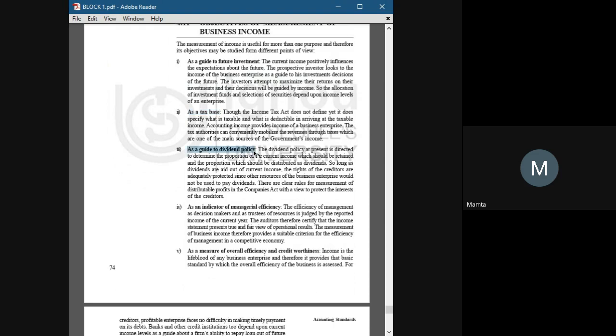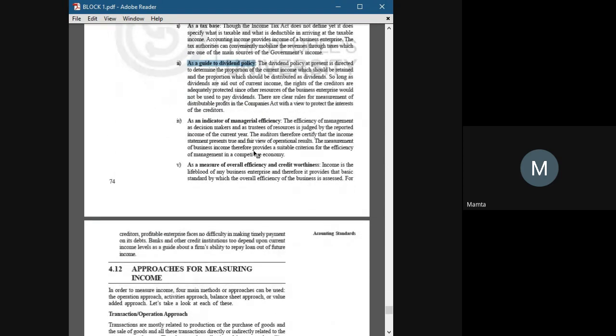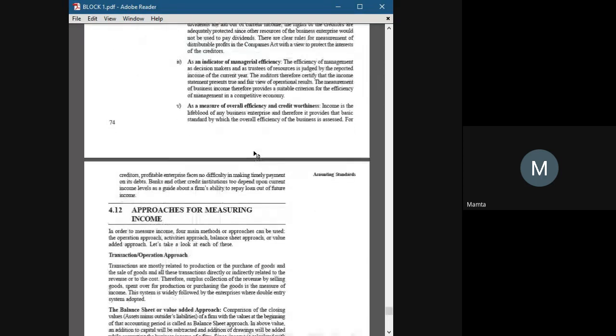As a guide to dividend policy, we see how much profit should be retained by the business, and how much profit out of the income should be sent in the form of dividend to the shareholders. That is the point of discussion, and we can only do that if we calculate our income. Also, as an indicator of managerial efficiency, and as a measure of overall efficiency and creditworthiness.